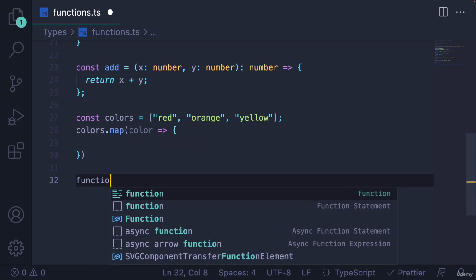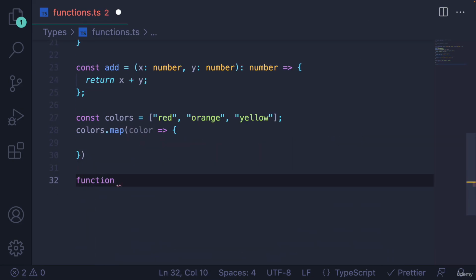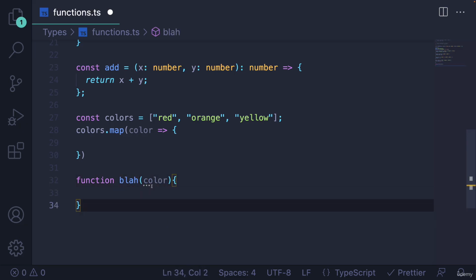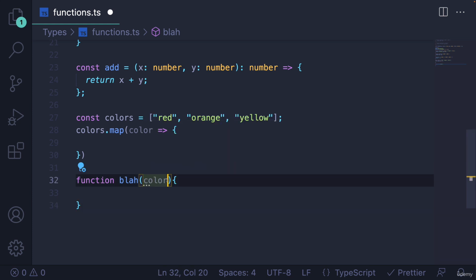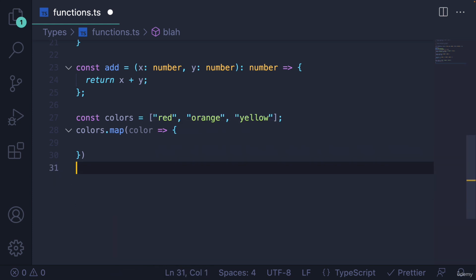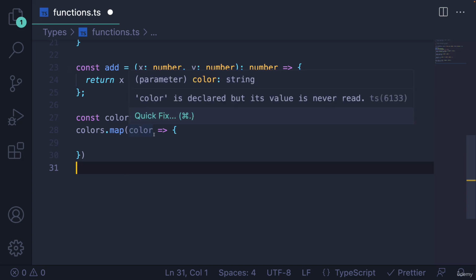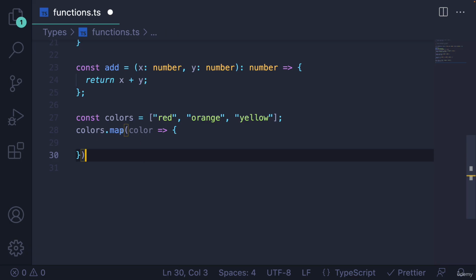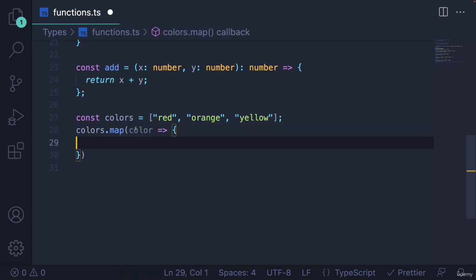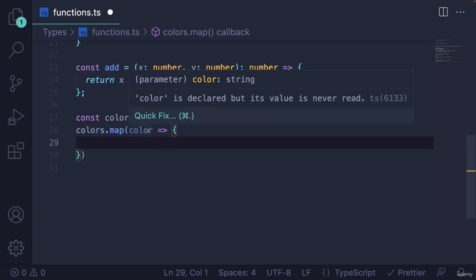If I were to just write a function, let's just call it blah, if it expects some parameter called color, if I hover over that, it's going to have an implicit type of any. I didn't specify what it should be. But that is not what's actually happening here. TypeScript is smart, and it's able to look at the context of how this function is being passed and called by map. We're passing it to map, which is a method on colors, which is a list or an array of strings. And if we hover over color, it knows that color is going to be a string.